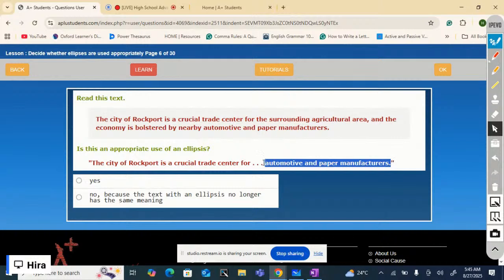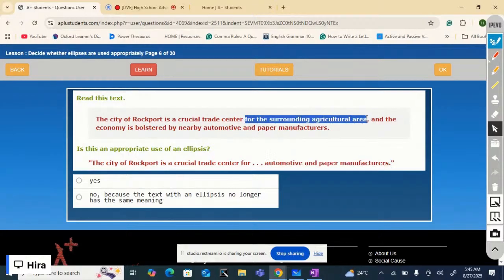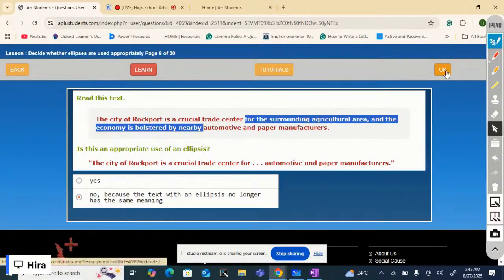So the resulting text no longer has the same meaning, because it omits the surrounding agricultural area, and it doesn't mention this. So it changes the meaning of the original text. So no, this is not an appropriate use of an ellipsis because the text with an ellipsis no longer has the same meaning.